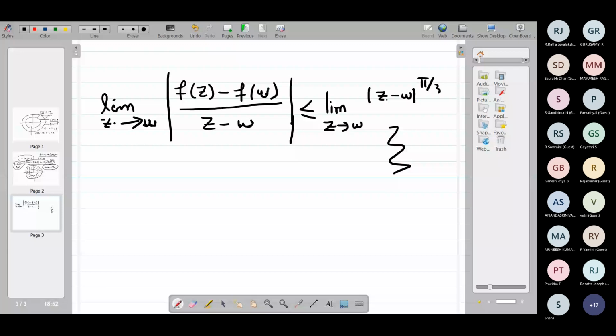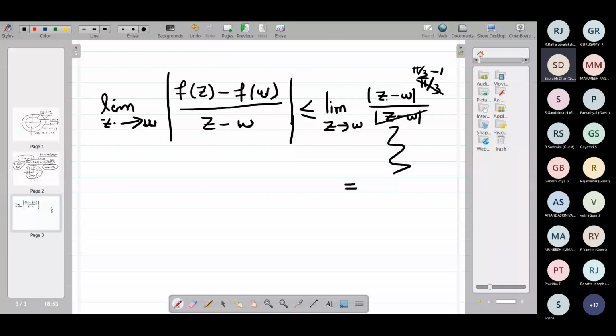If I cancel this, this will be a positive power, so this is pi by 3 minus 1. What is the value of the right hand side? 0. This is equal to 0.